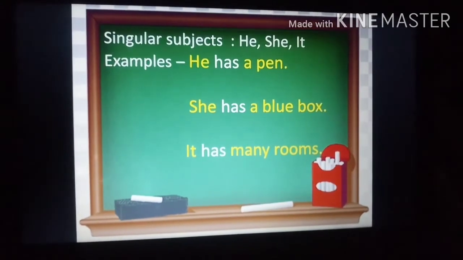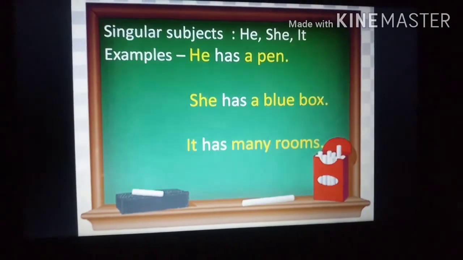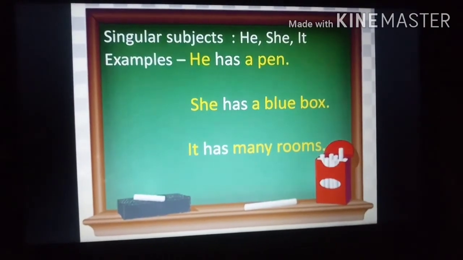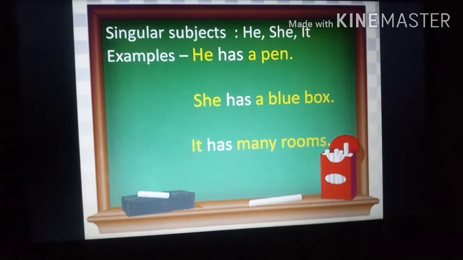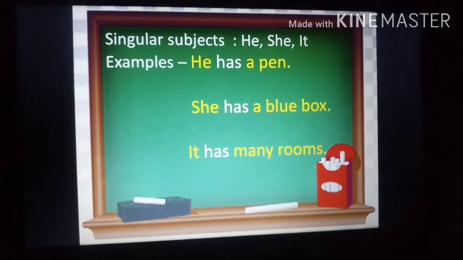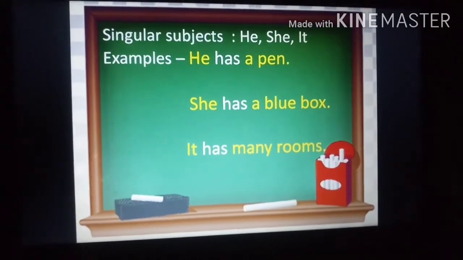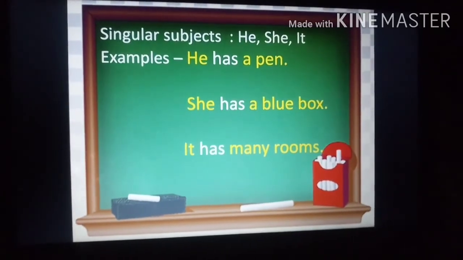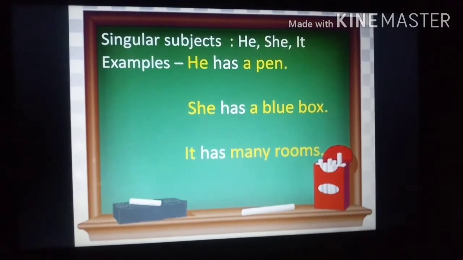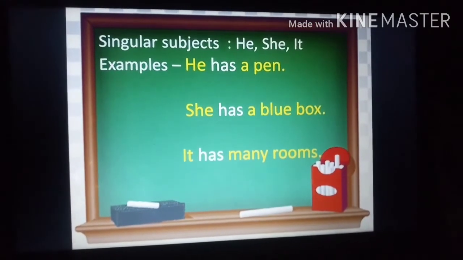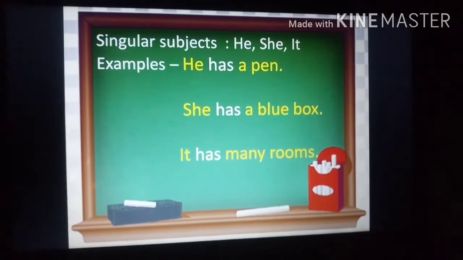And the singular subjects are he, she and it. These are all singular subjects. And the examples: he has a pen. She has a blue box. It has many rooms. He, she and it. These subjects we will count as one. So with one subject or with the name of one person, we always use has.